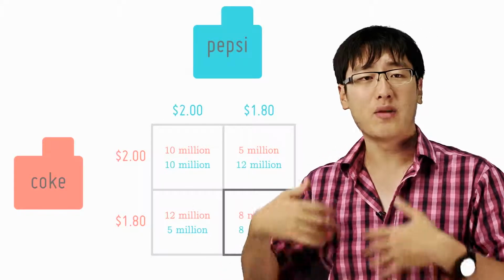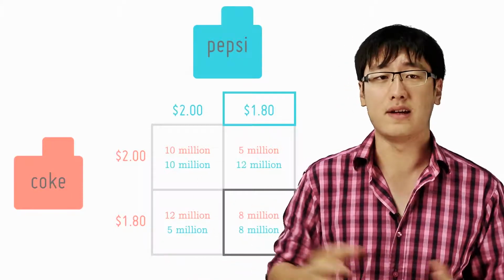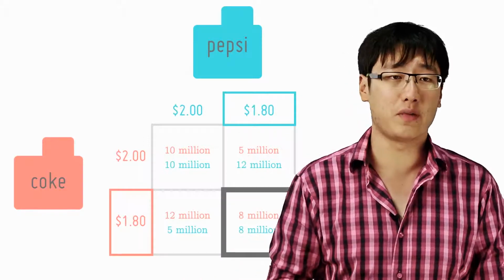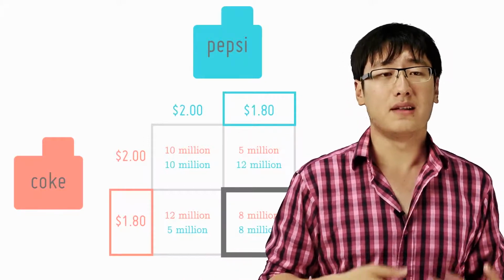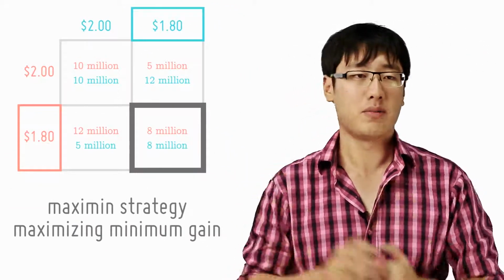We can make the same argument for Coke. So Coke chooses to minimize its loss as well and settles for $1.80. Then both of them will end up in the lower right-hand box, which allows each of them to earn $8 million. This is called the Maximin strategy, maximizing the minimum revenue.